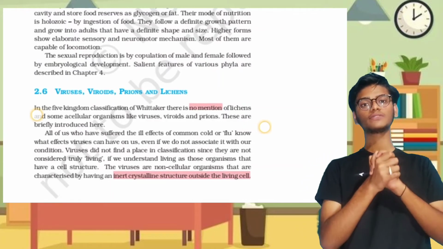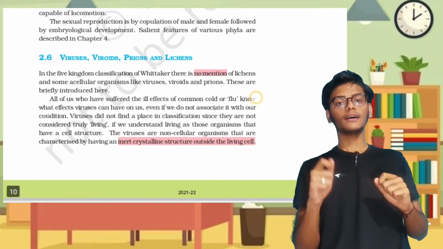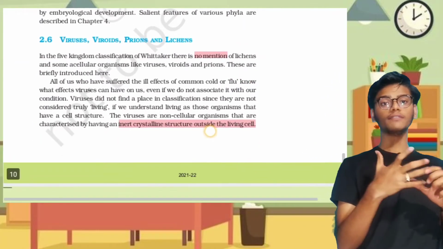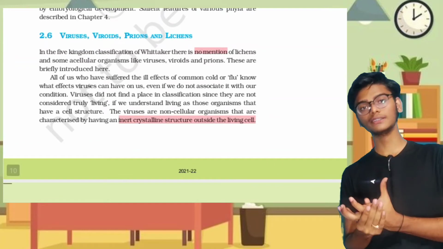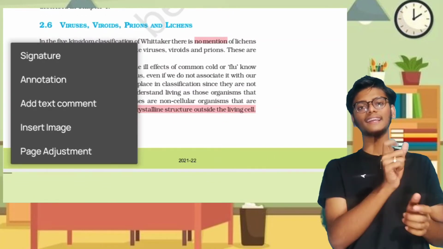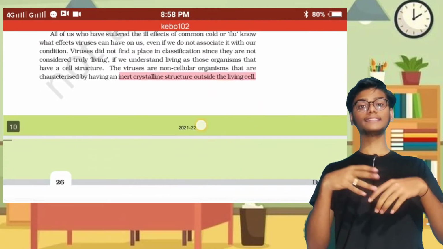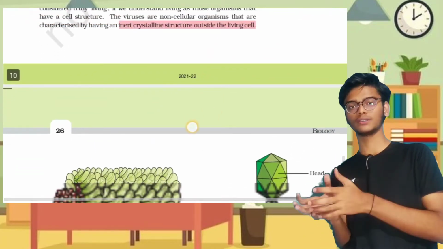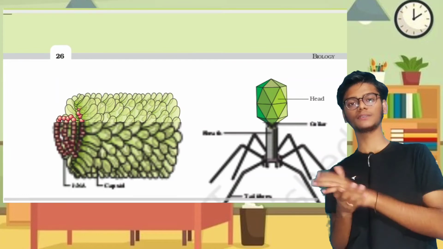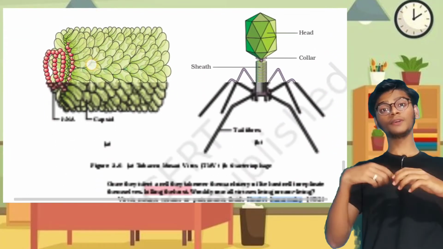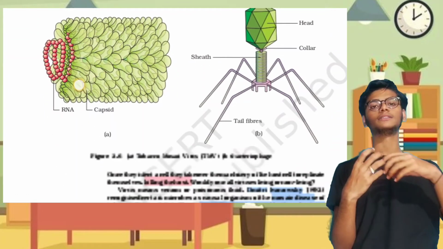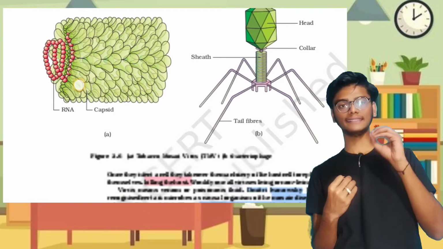So the first one is virus, which is inert and non-living, inert and crystalline, when it is outside the host body. When it enters into the host, it becomes living, and it starts to kill the host. This information was known by several experiments done by scientists.